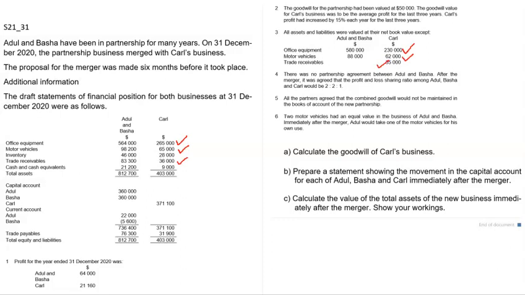So let us now record the increase or decrease in revaluation of Karl's assets. So for Karl, office equipment was revalued at $230,000. Net book value was $265,000. So there was a decrease of $35,000 for office equipment.